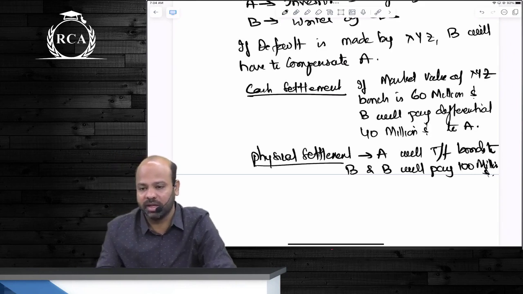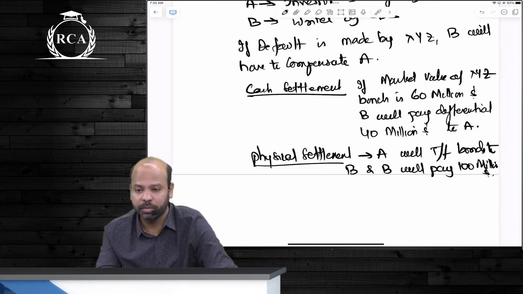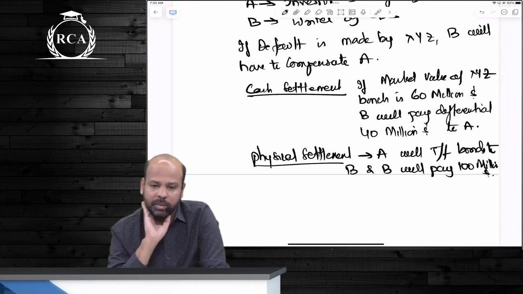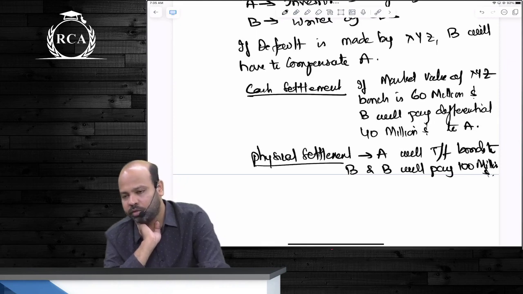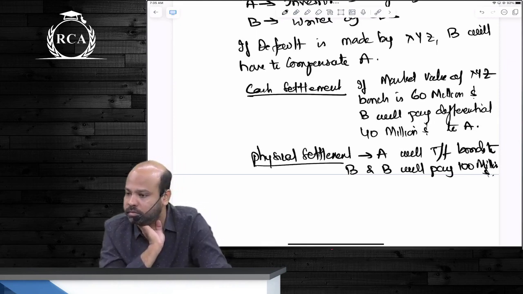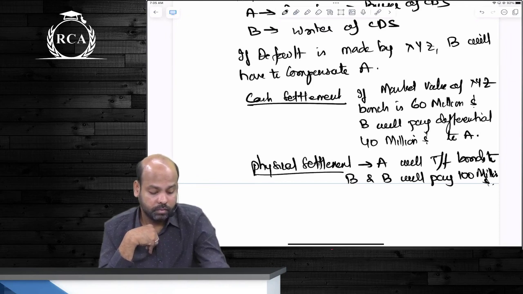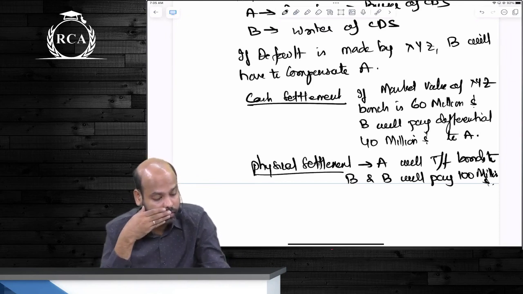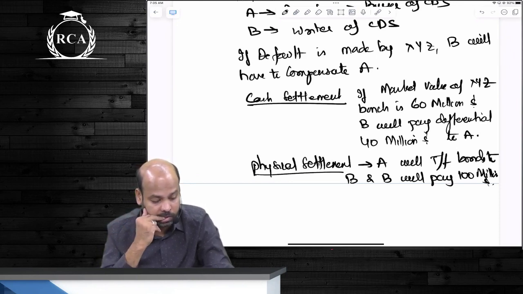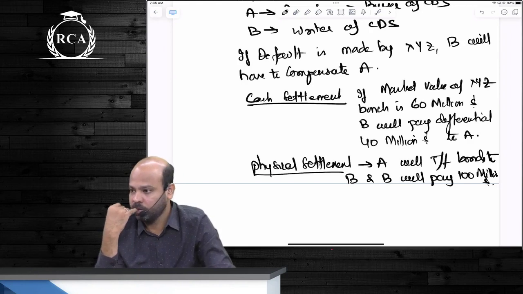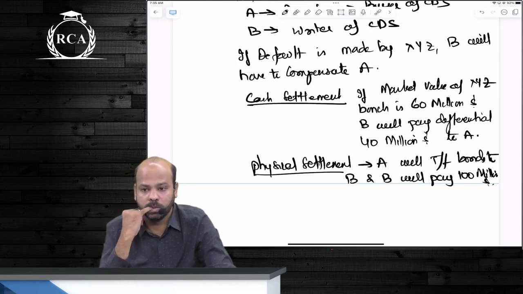These are not exchange traded derivatives because this has to be a specialized contract between two people. जो भी अपन पढ़ रहे guys, credit derivatives, all of them are over the counter derivatives. Yes, guys.